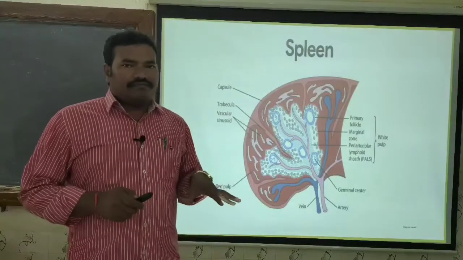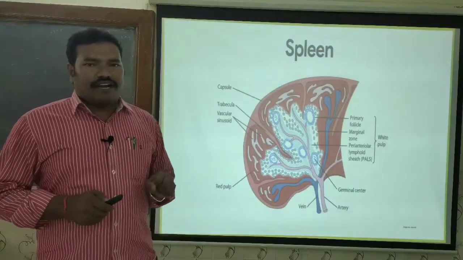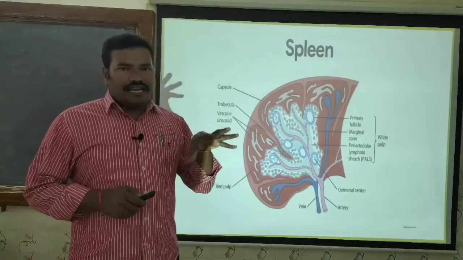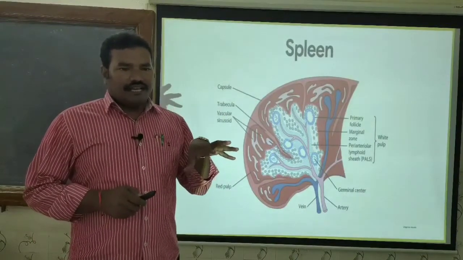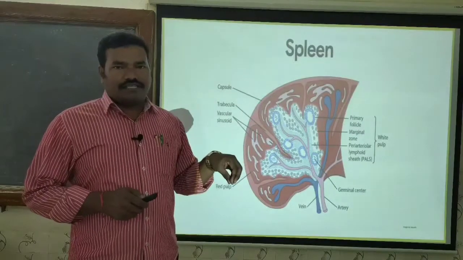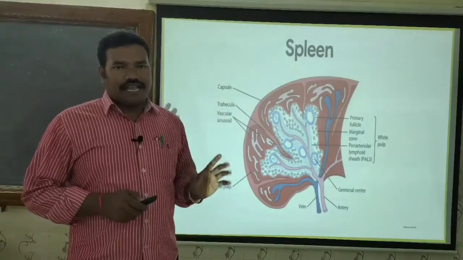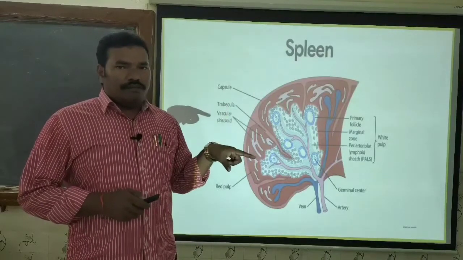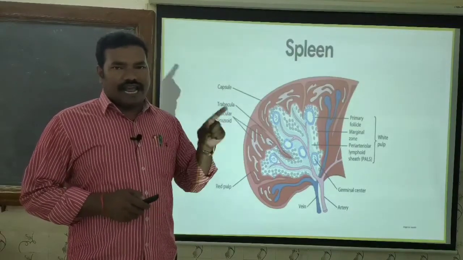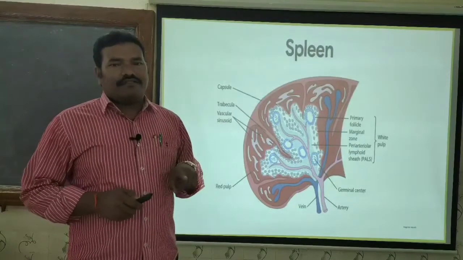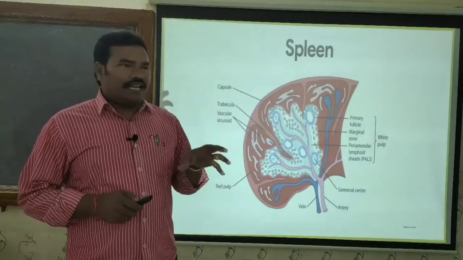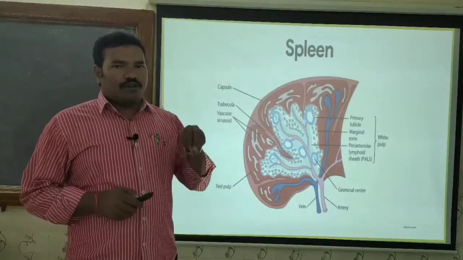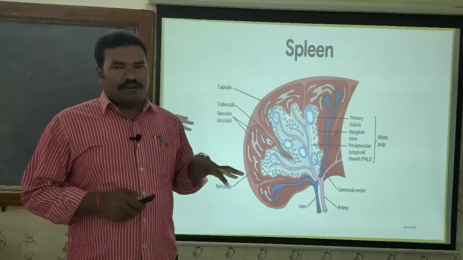whenever we consider the spleen as the secondary lymphoid organ, it has to intercept the antigens, and the antigens come to the lymphocytes, make contact with the lymphocytes, and activate the lymphocytes. Thereby, the mature B lymphocytes and T lymphocytes get activated. These activated lymphocytes, finally, go on to produce some sort of cellular components.